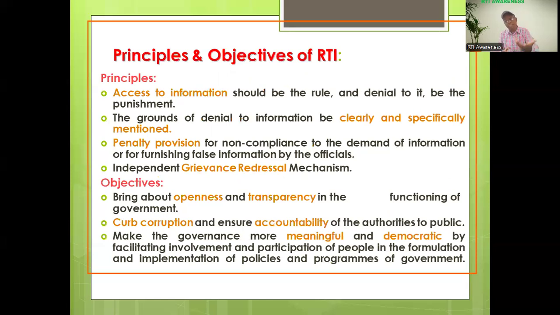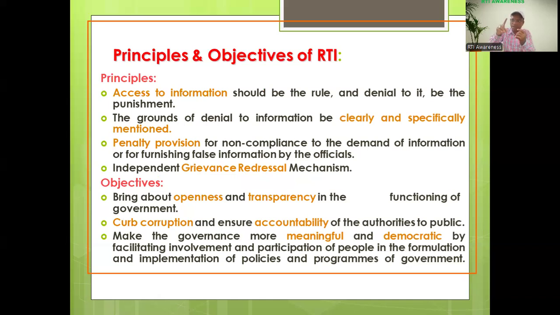So now we shall discuss the principles and objectives of RTI. The first and foremost principle of this RTI is access to information should be the rule and denial to it be the punishment. The citizen who wants to access any information from a public authority has to go through law.